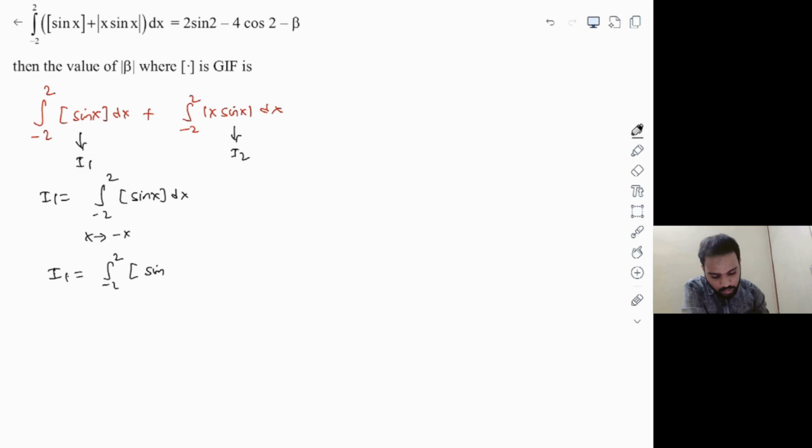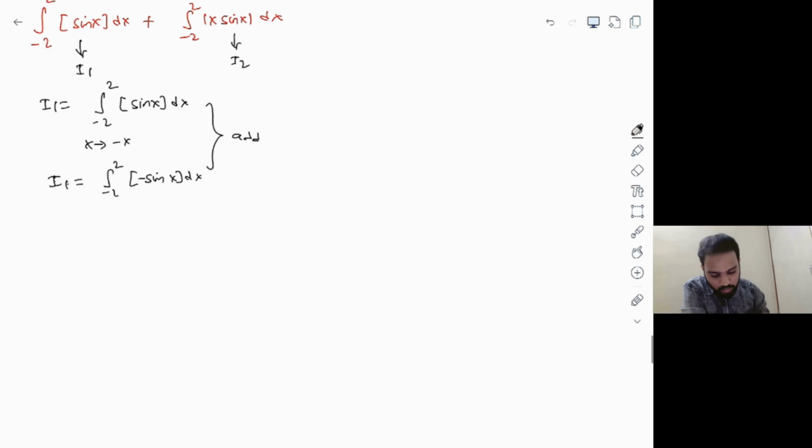of step of sine of minus x, which will give you minus sine x, dx. And simply add these two here. If you add these two directly, 2 times I1 is equal to the integral from minus 2 to 2 of step of sine x plus step of minus sine x dx. And we know the trick here. If you had solved this question previously, you know the trick already, that this can be replaced with minus 1. Even if it is discontinuous at some points, you can split the interval and show that it is always minus 1 in the corresponding intervals.